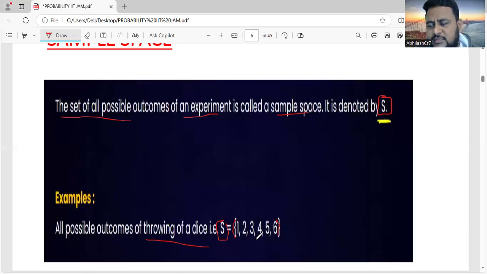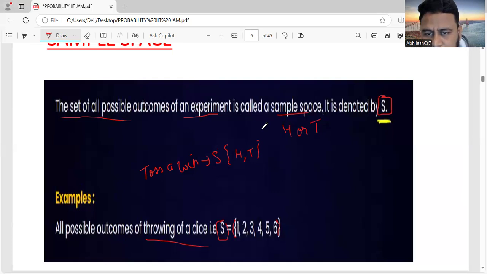So when you throw a die, what are the possible outcomes? All the possible outcomes that can be there: 1, 2, 3, 4, 5, 6. That is the meaning of sample space. Another example: suppose I toss a coin. Here the sample space will be head, tail. The outcome can be head or tail, but the sample space is both head and tail.